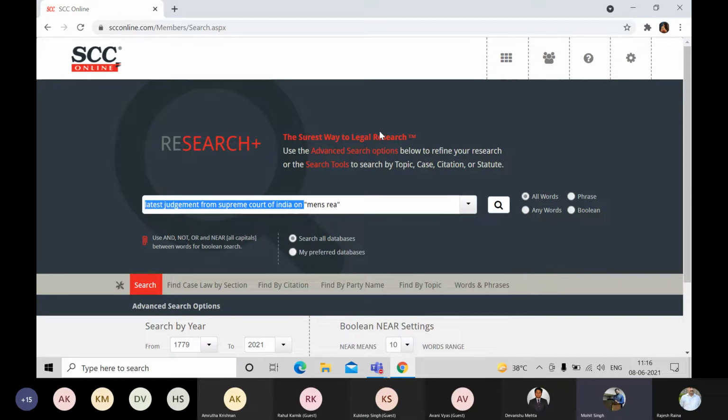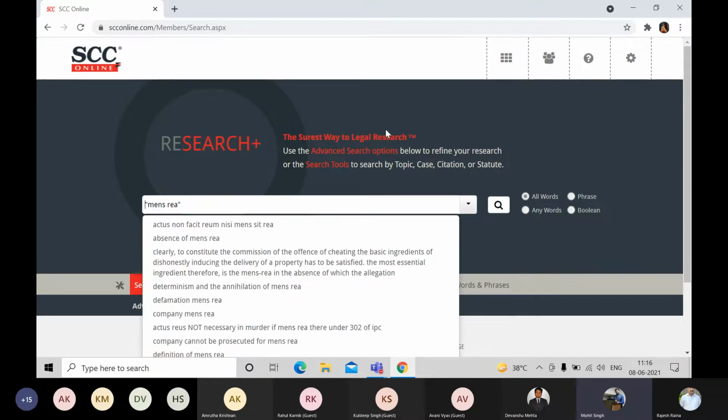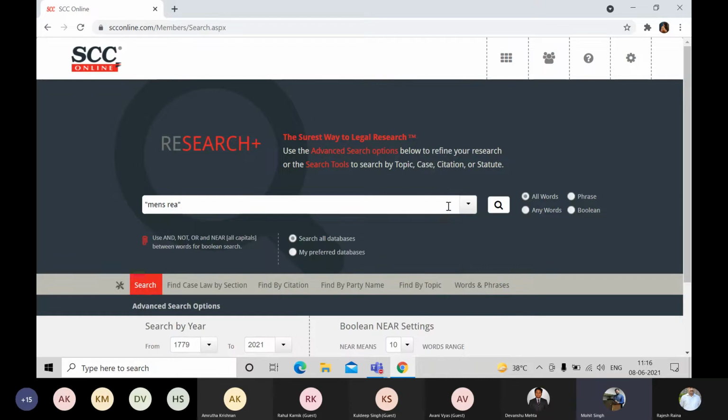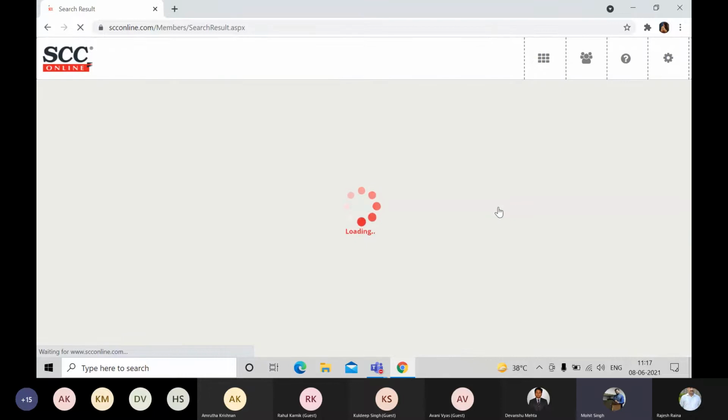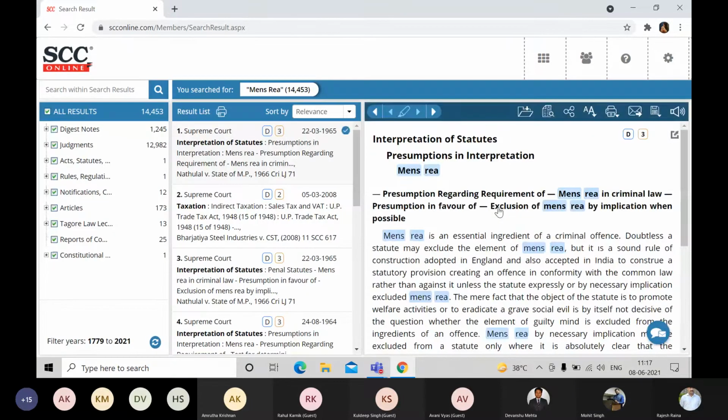We'll just remove every parameter from here, and we'll only keep our main keyword intact. We'll click on the search bar, and there you go. All the results will be coming on the account of mens rea. From the number of 61, the number has now jumped to 14,000 something. Now, this is what we were looking for.